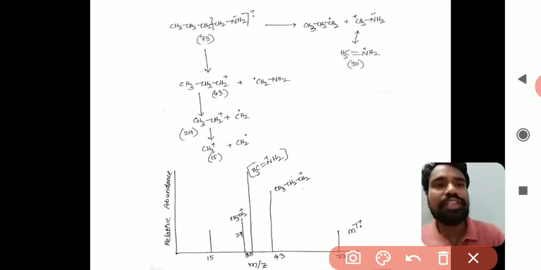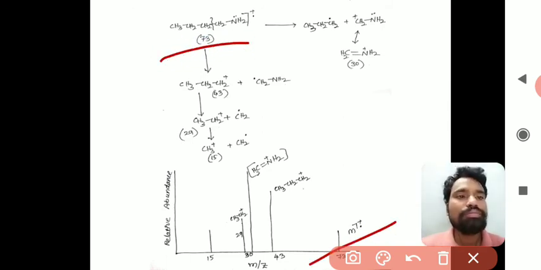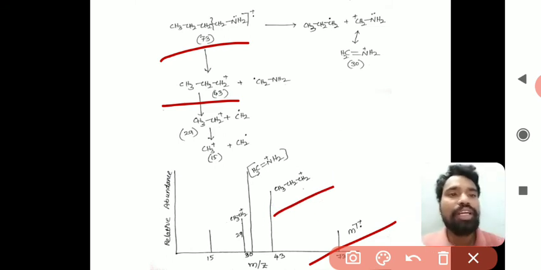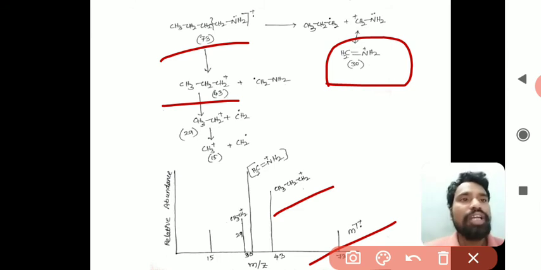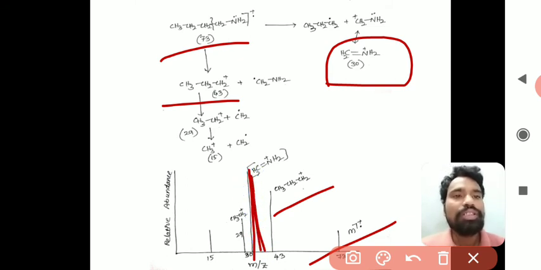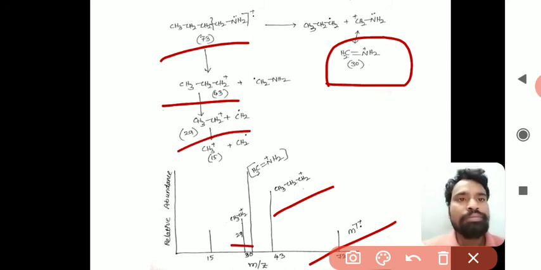At 73 is the molecular ion. Next at 43 is the propyl carbocation, and at 30 is the highly stable carbocation, CH2=N+H2. Next is the ethyl carbocation, and next is the methyl carbocation at 15.